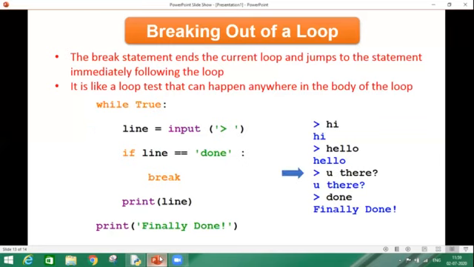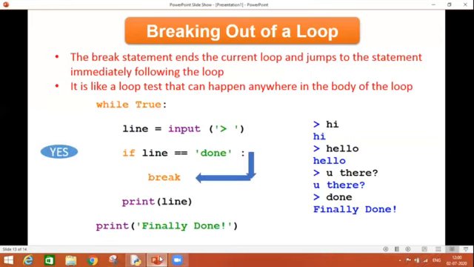and the user is saying, "you there?" We are again checking the condition. The condition becomes False, of course, and we are printing the line. Next time again, we are moving back, and as usual, we are entering into the loop and accepting the input from the user. And finally, this time my user is saying "done". We check the condition and this will become True.